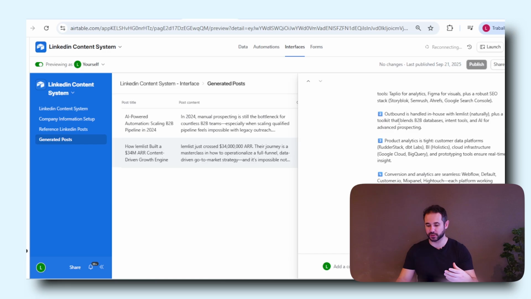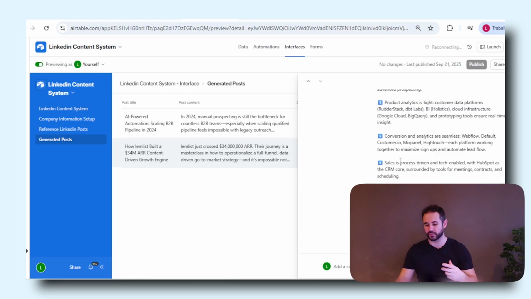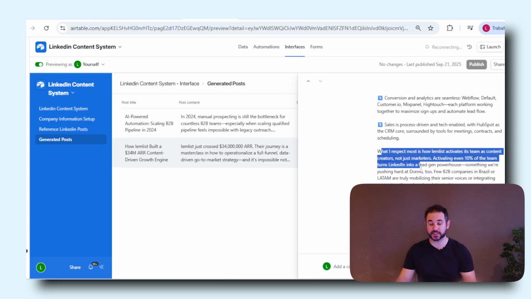It says here, Lemlist just crossed 34 million ARR, a masterclass on how to operationalize a full-funnel, data-driven approach, and then it shows the main key points of their journey. I mentioned in the instruction that I wanted to show how I respect and look up to Lemlist and how I'm trying to do the same thing for my own company.